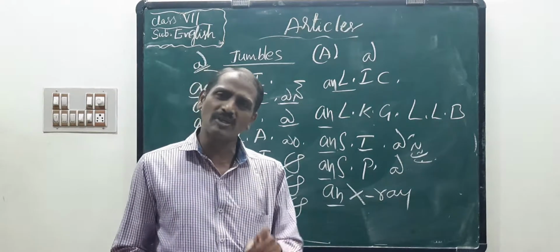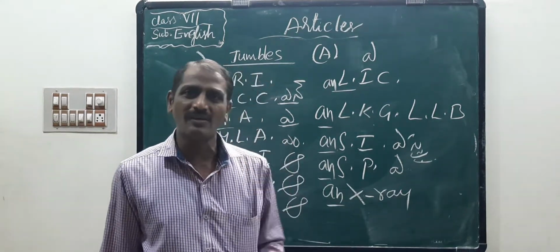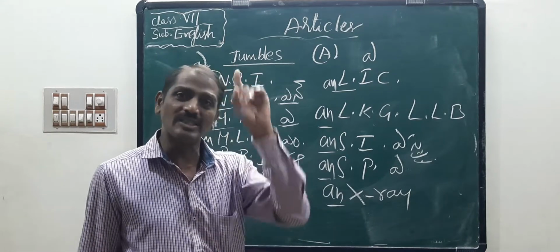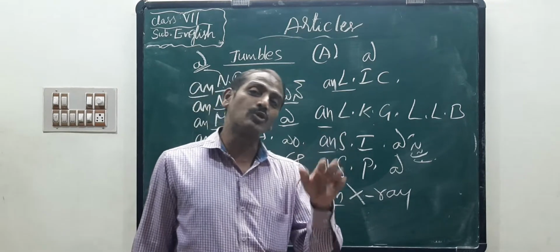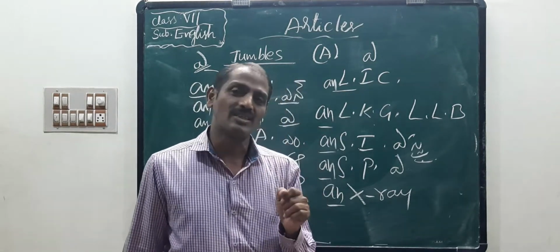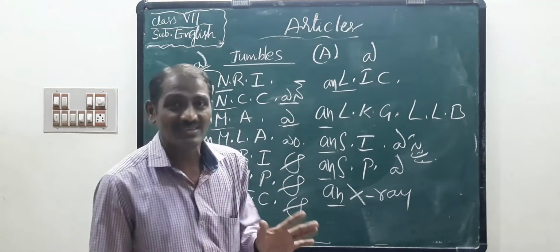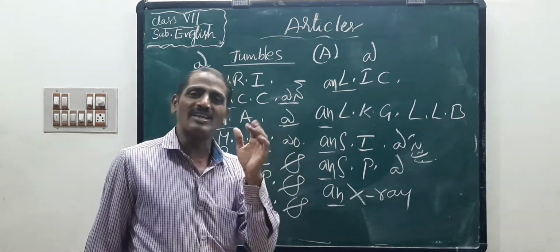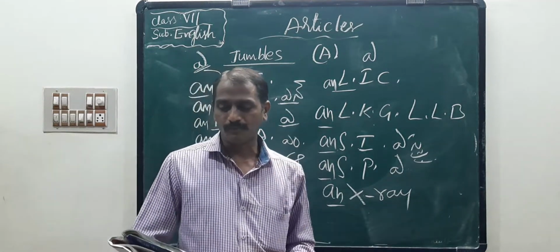Unique things means only one thing in nature, only one thing in the universe. Sun is only one, Earth is only one, sky is one, star is one. There will be no substitutes, especially for unique things, so we should write the article the. The sun rises in the east. The moon is bright. Okay, so now children, next point.